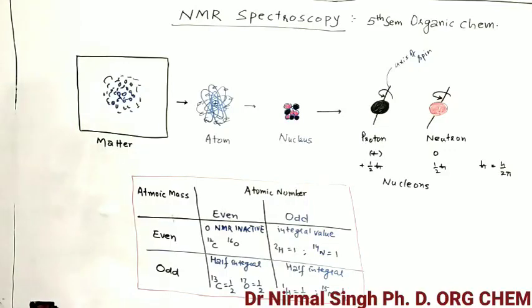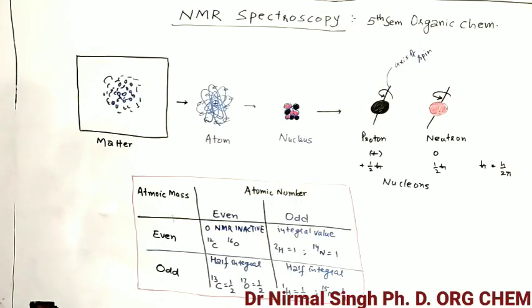The net spin of the nucleus is equal to the sum total of the spin of the nucleons after pairing them up. When you pair them up, whatever the net spin is, that is your total net spin value. And the net spin can be zero, half integral, or integral.